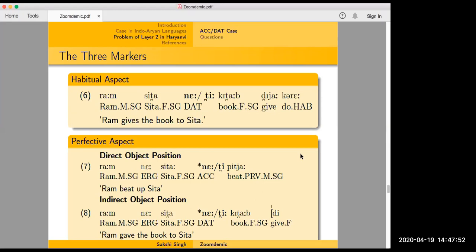I'll check and I'll look into that. But just out of curiosity, can you say either who ne or who ti with in situ? Ram kiski kitab dega, Ram kisne kitab dega, both are correct. Both are okay, which doesn't tell us that they are in the same position. And distribution vis-a-vis adverbs, not that that's a very robust diagnostic in Indo-Aryan.